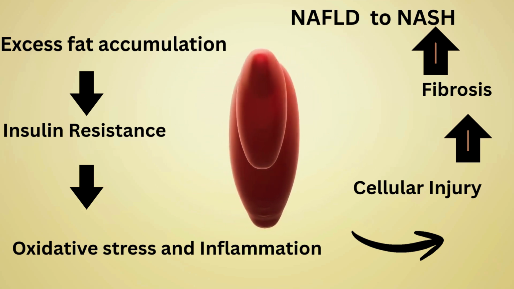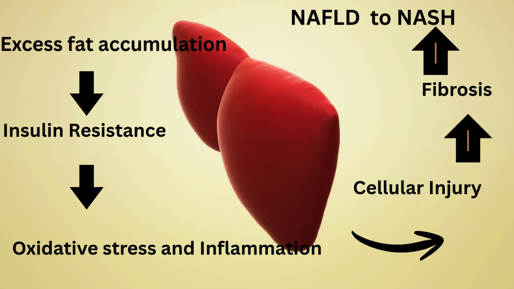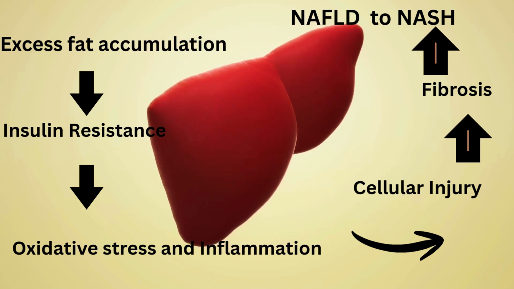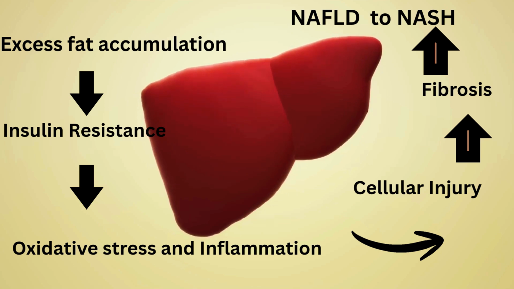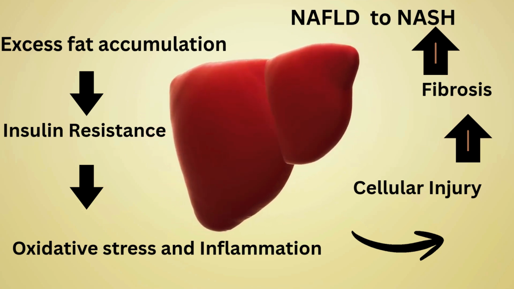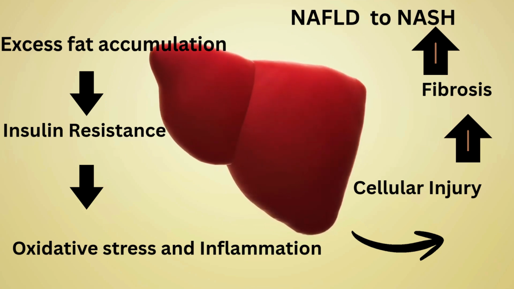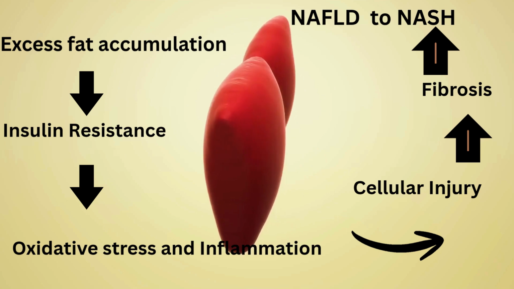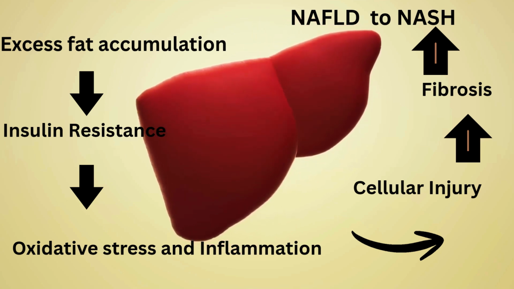So let's see how the first grade of fatty liver in individuals converts into non-alcoholic steatohepatitis. The fatty liver progresses to NASH when accumulated liver fat triggers chronic inflammation. This transition is driven by insulin resistance, metabolic stress, and cellular injury. When triglycerides build up in the liver cells, driven by high calorie intake and obesity, it leads to insulin resistance. Due to more free fatty acids present in the blood, it leads to lipotoxicity, which is toxic to the liver cells.